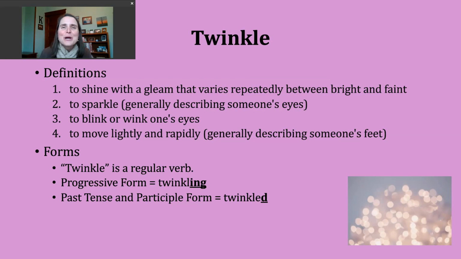For now, you should know that twinkle is a regular verb. To make the progressive form of this verb, I'm going to drop the E on the end before I add ing. And that forms twinkling. The past tense and participle forms of this verb can be made by just adding D, since this verb already ends in an E. Now our base verb, twinkle, ends in a voiced L sound. This means the ED ending is just going to make a D sound. I'm not going to add an extra syllable as I say it. So it should sound like this: twinkled, twinkled.